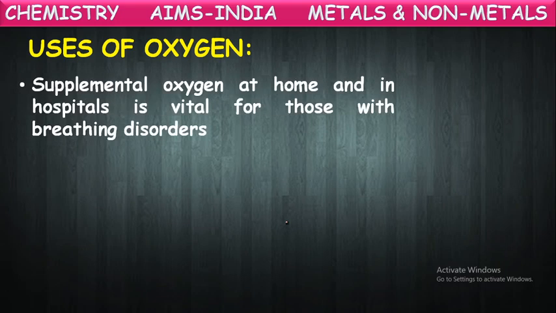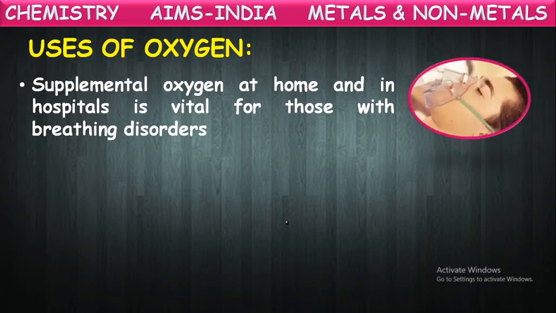Supplemental oxygen at home and in hospitals is vital for those with breathing disorders. Yes, some people will be suffering with some breathing disorders like asthma and sinus problems. So those people who are not able to breathe themselves in a convenient way, for them artificial supply of oxygen is provided so that they can breathe easily. So there in the supplemental oxygen, they are used in the form of cylinders. So for the breathing process also, they use oxygen gas.